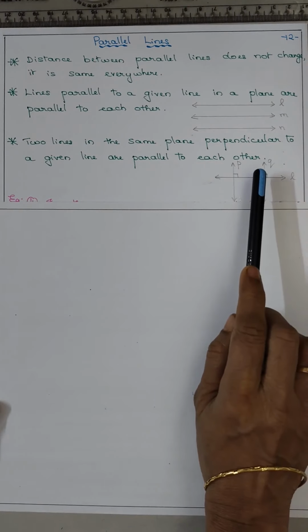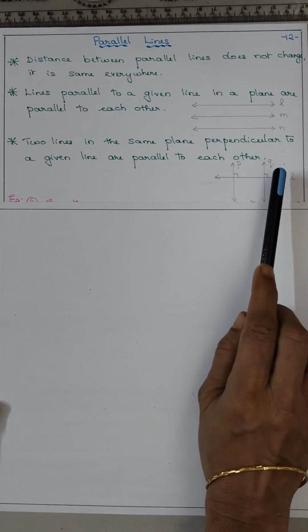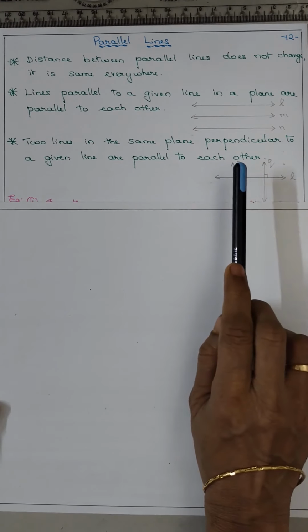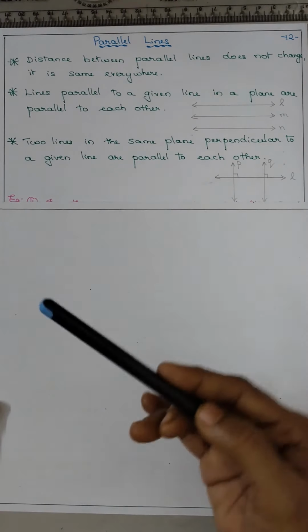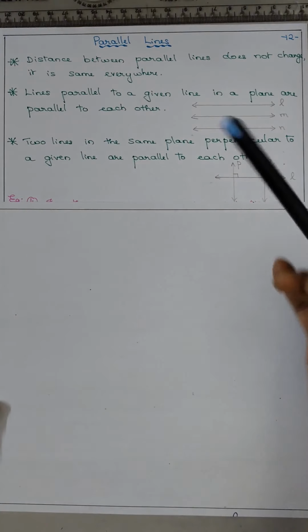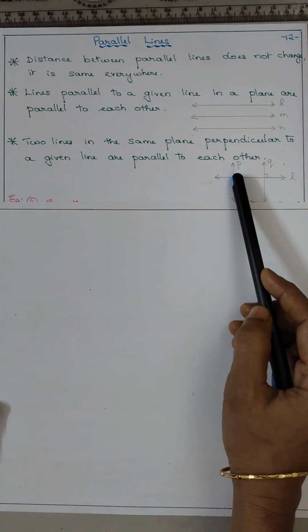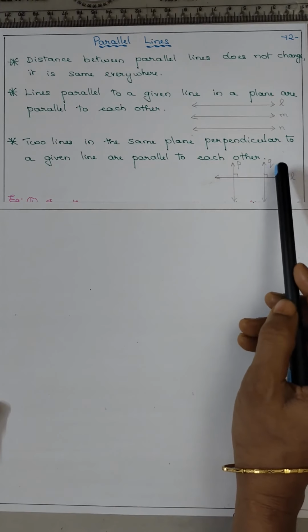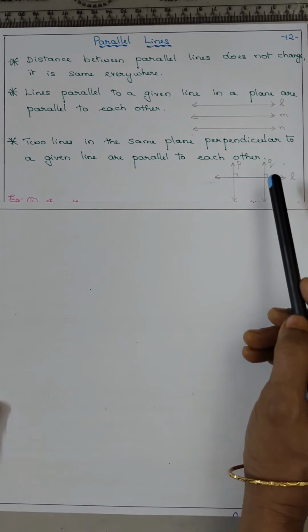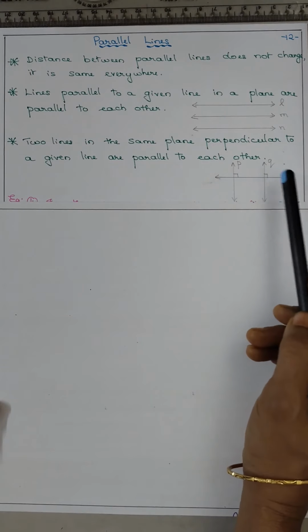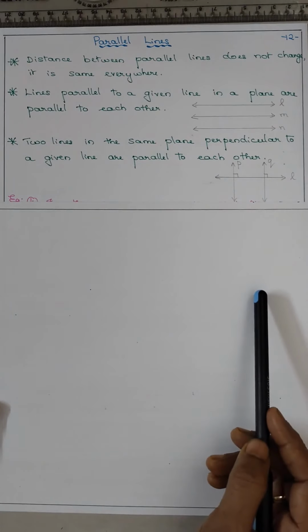So two lines P and Q, L is the transversal. The lines P and Q, on the right side of the transversal, below the lines on the same side of the transversal, those are corresponding angles.